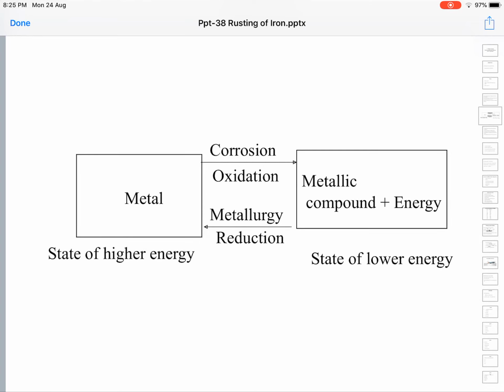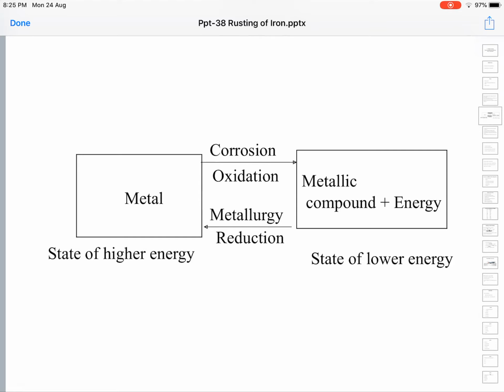The process of extraction of pure metal from metallic compounds or ores is called the process of metallurgy. It involves reducing the metallic compound into metal. It's a process of reduction.